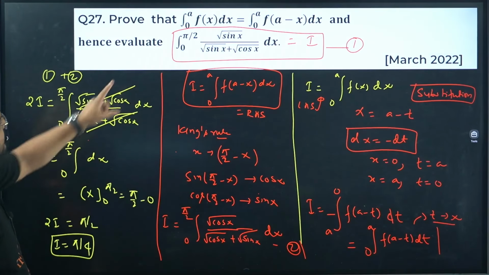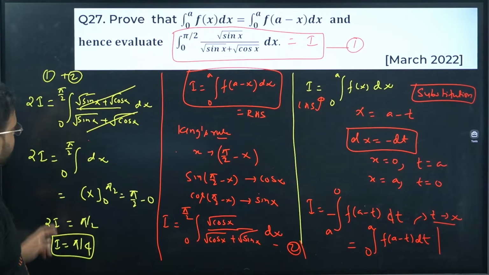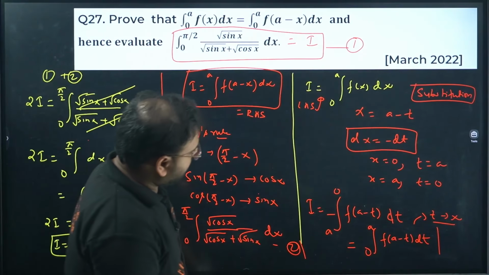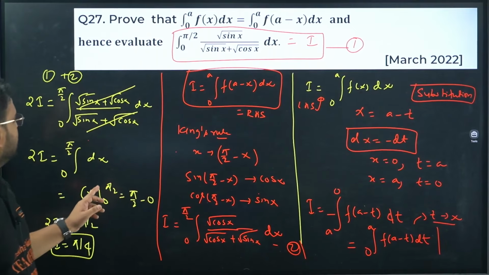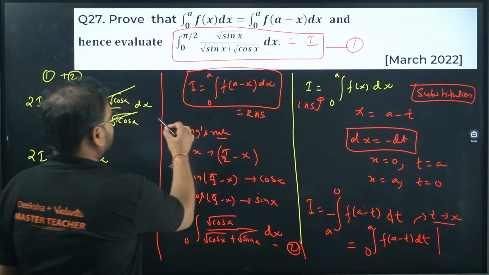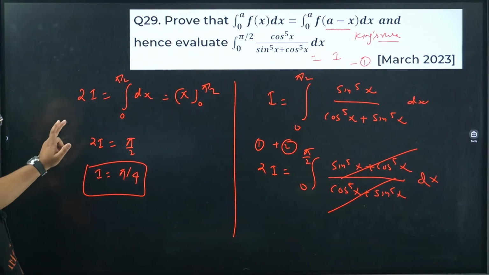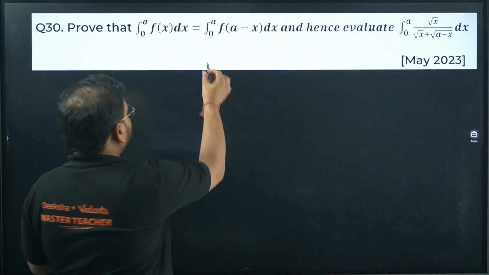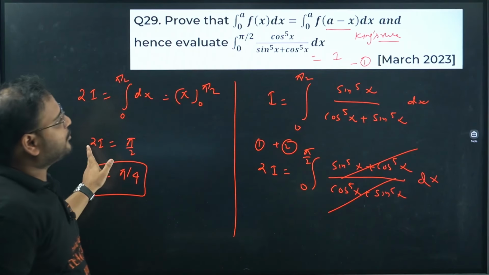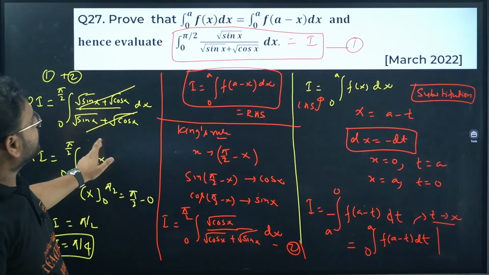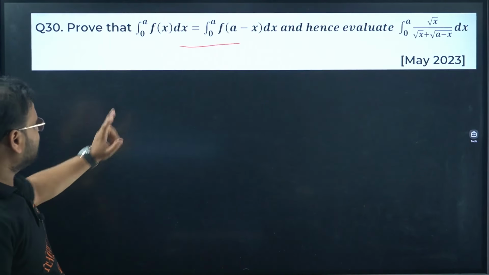This derivation over here is done. Please check here, this part. Okay, this part is the derivations end. Great. The last question, same definition. You can see this is very favorite question of your board, March 23, May, and again March 22. So this question repeats all the time, same property.